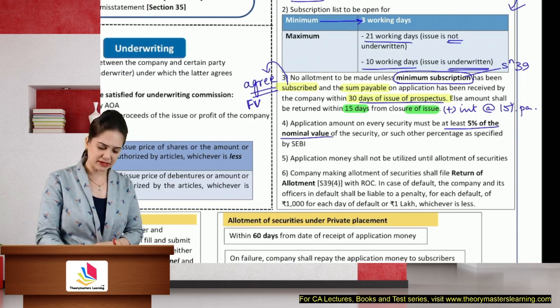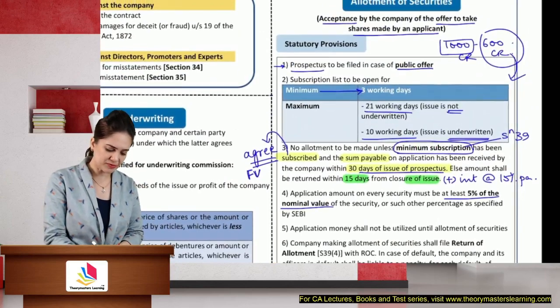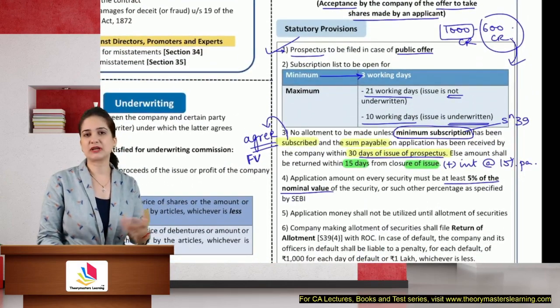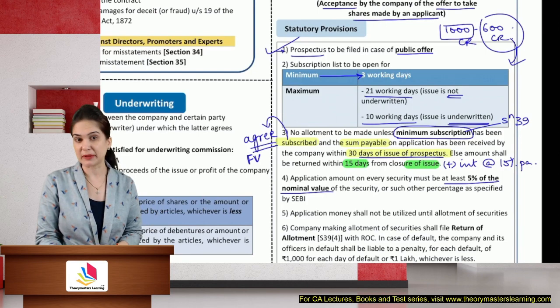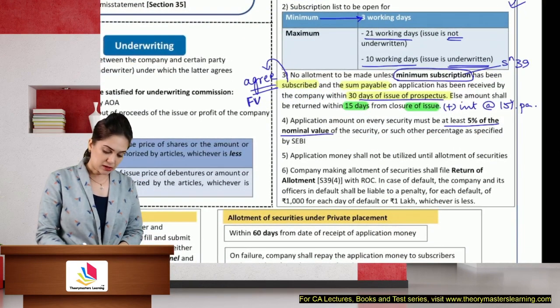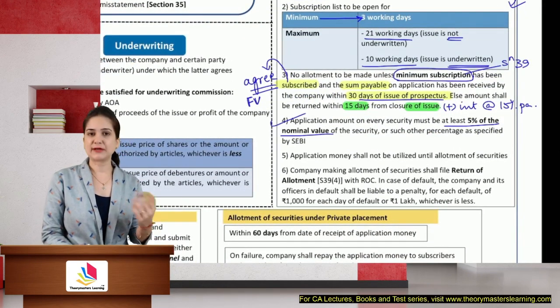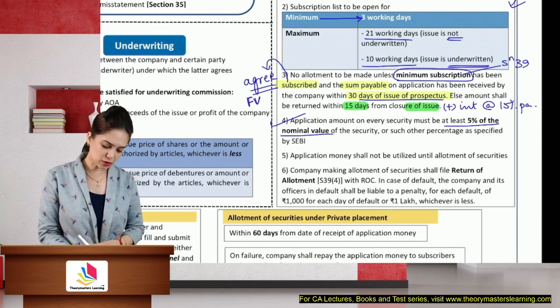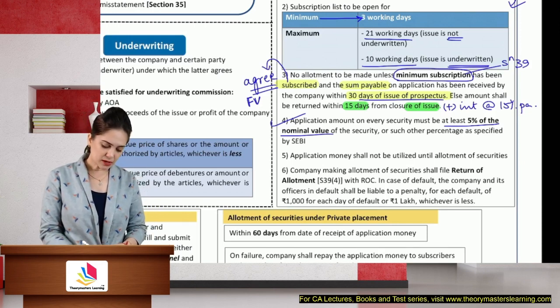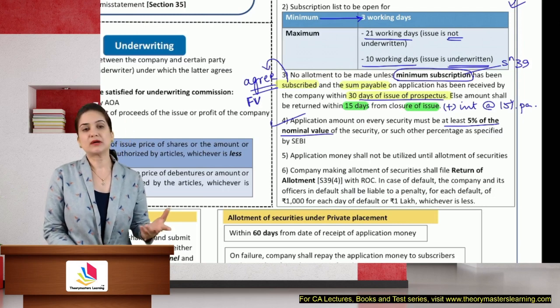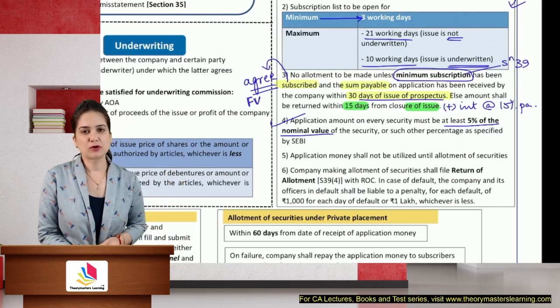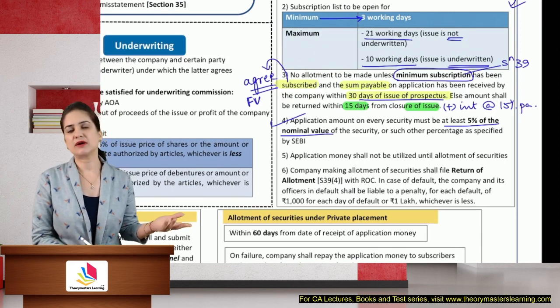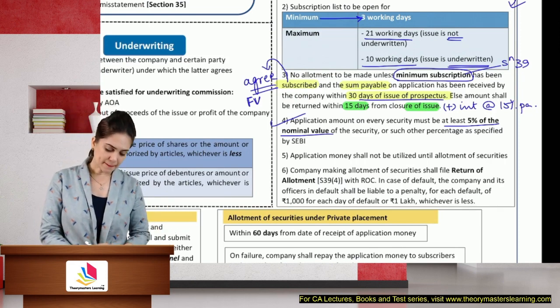So when is allotment irregular? The cases are given here only. We have allotted shares without issuing a prospectus in case of public offer. The application money is not 5% of the nominal value, or maybe the contents of the prospectus are not as per the requirement of the act. So in that case, the allotment will be irregular.